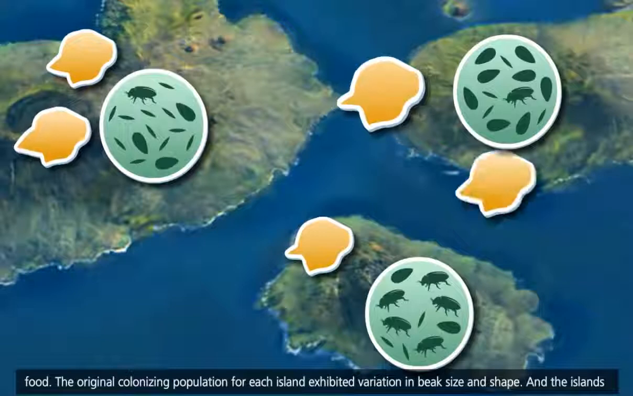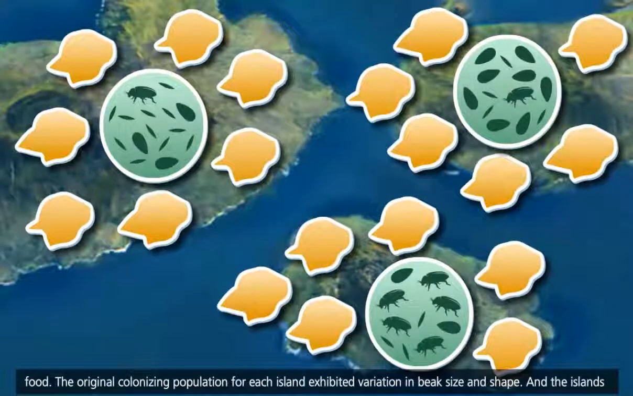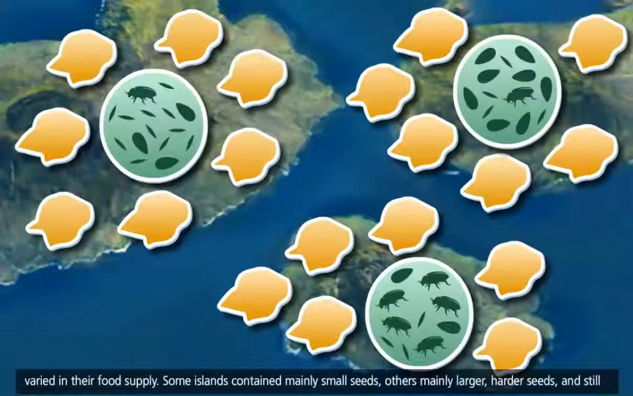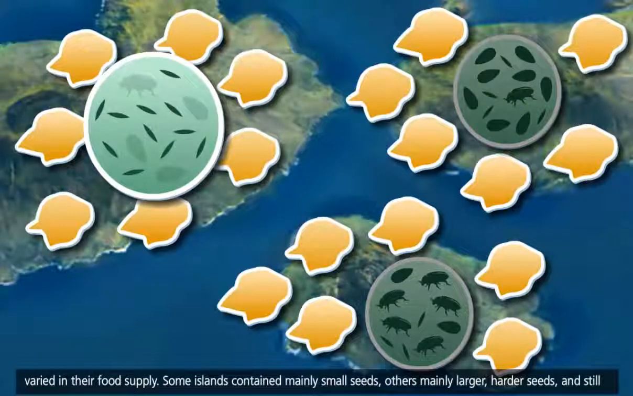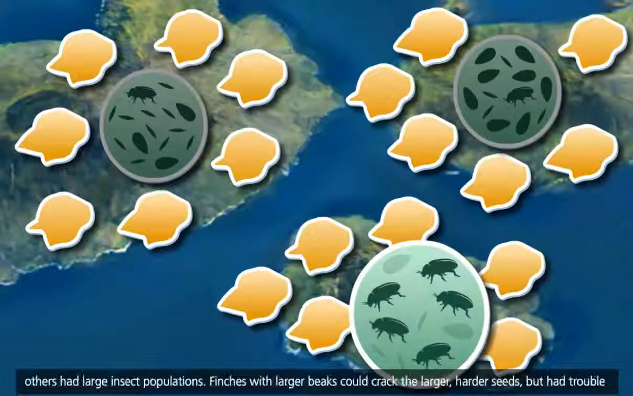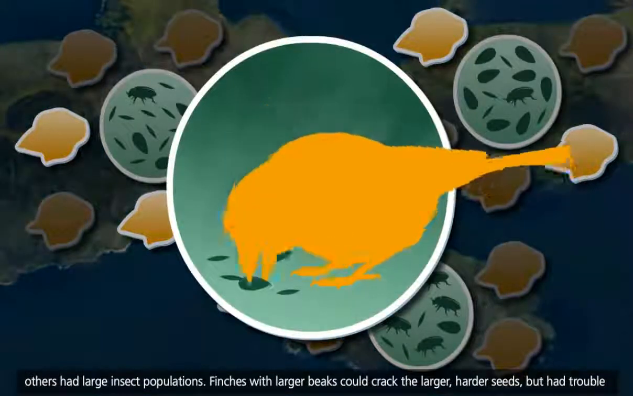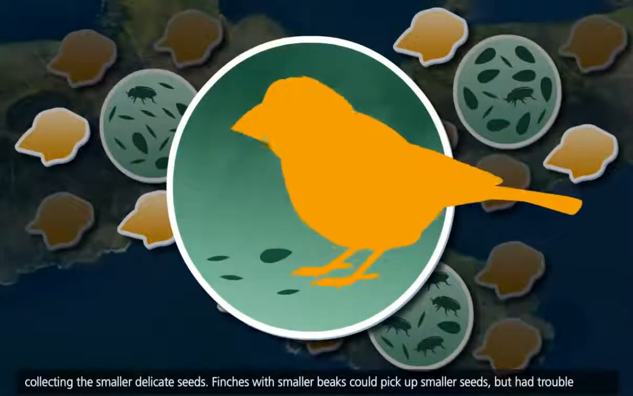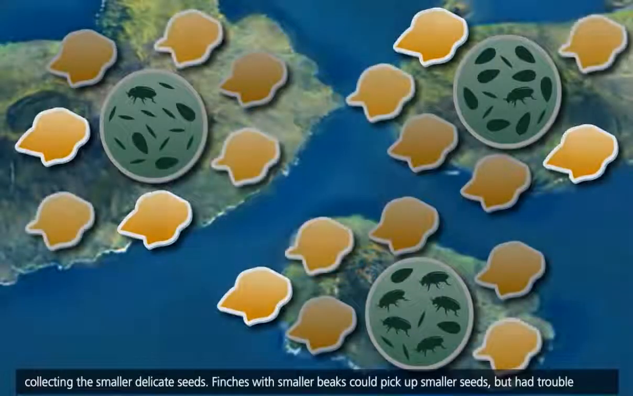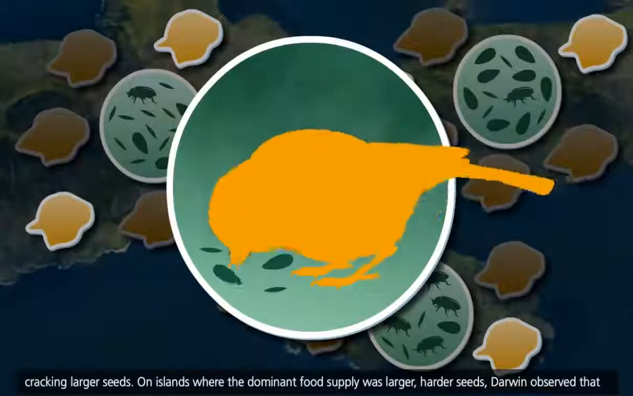The original colonizing population for each island exhibited variation in beak size and shape, and the islands varied in their food supply. Some islands contained mainly small seeds, others mainly larger, harder seeds, and still others had large insect populations. Finches with larger beaks could crack the larger, harder seeds, but had trouble collecting the smaller, delicate seeds. Finches with smaller beaks could pick up smaller seeds, but had trouble cracking larger seeds.